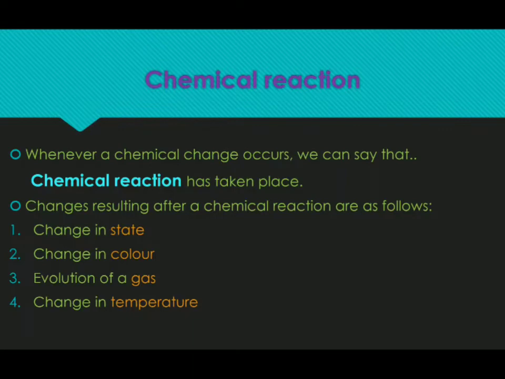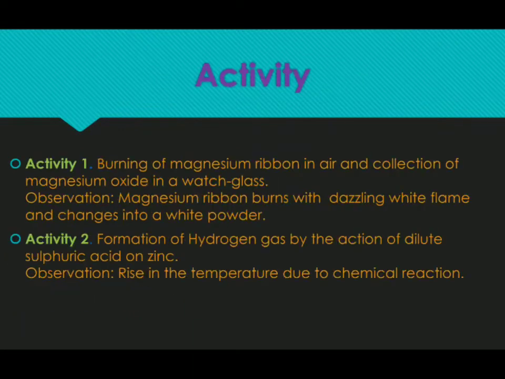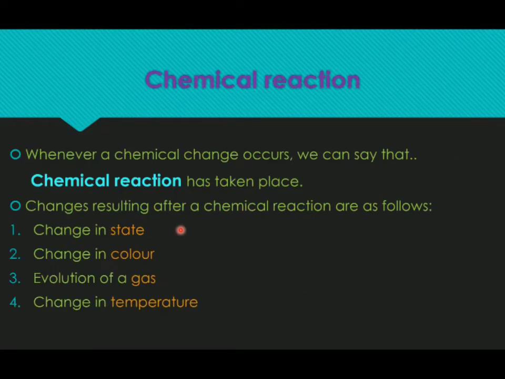Or there can be a change in the temperature, as in activity 2, where we see a rise in the temperature. So any of these 4 changes happen when a chemical reaction has taken place.